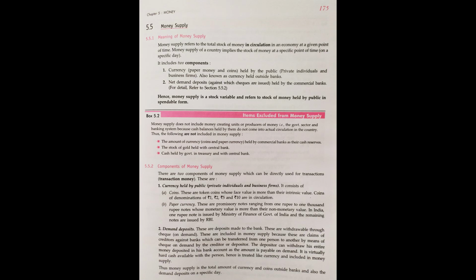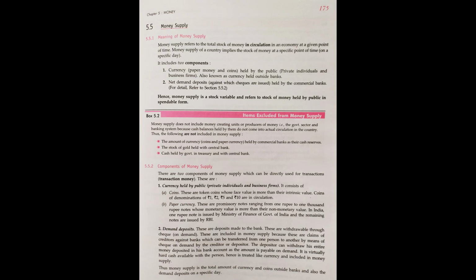Students, don't get confused about the money supply. The supply by the government, which supplies or publishes the money through the RBI, will not come under the money supply, right? Money supply will be the money of the individual or the firm or the factories, or the business people. The government will not be included under the money supply. Understood? Because they are the authority for printing the currencies, paper money, right?